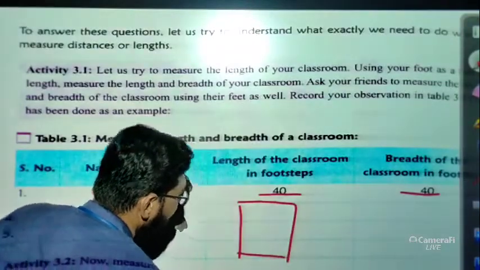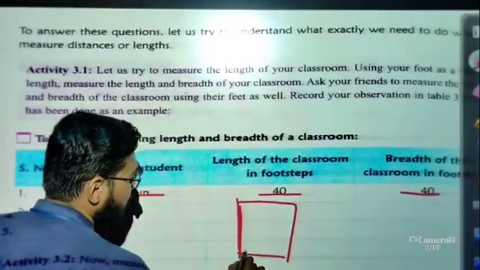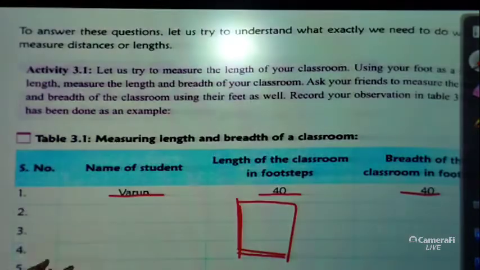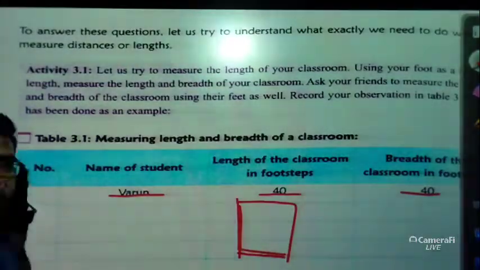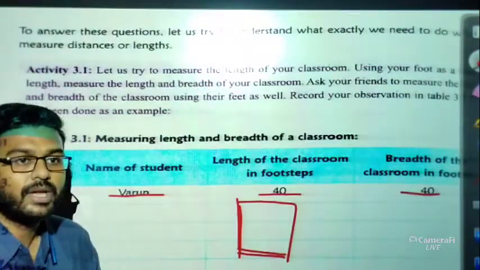So the classroom is a square classroom. Length is also 40, breadth is also 40. Okay, so similarly you can judge anything. If you are at your room now, you can measure your room.